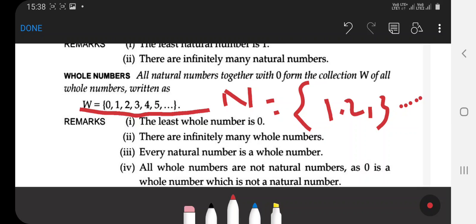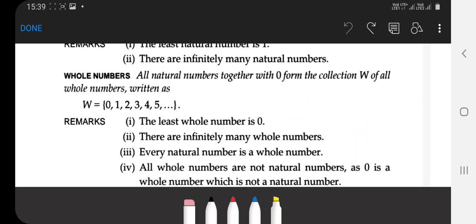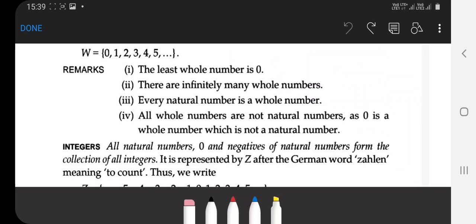So natural numbers are included in the whole numbers. Clear? But all whole numbers are not natural, because 0 is not a natural number. Due to 0, not all whole numbers are natural numbers. Clear?